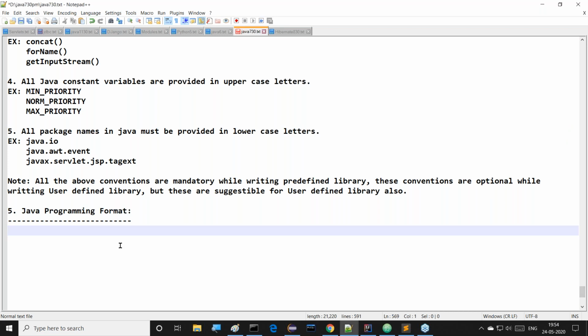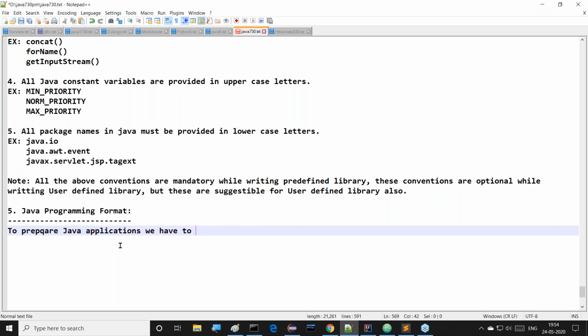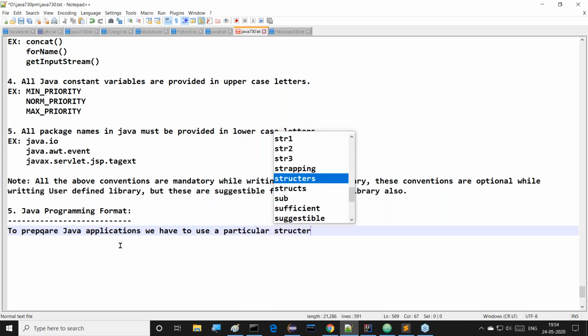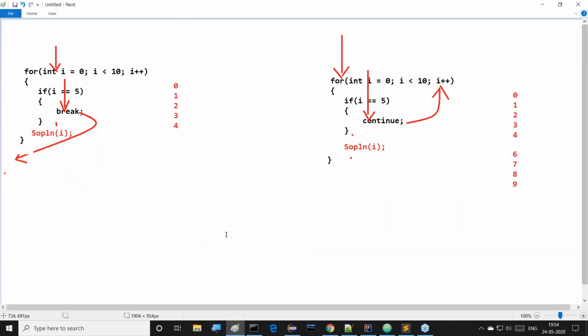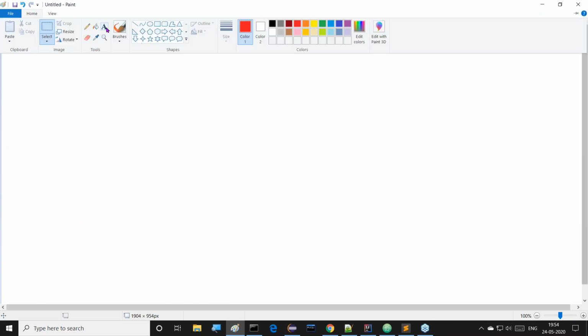But similarly, to prepare Java applications, we have to use a particular structure. What exactly is the structure that we have to follow? Right, so now I'll give a small diagram. Now try to observe this clearly. What exactly is the structure that we are able to provide for this?